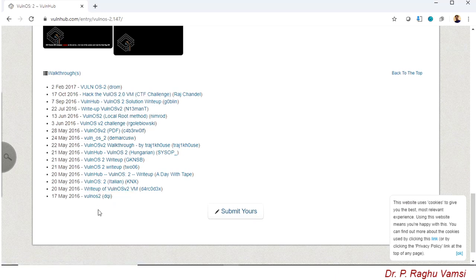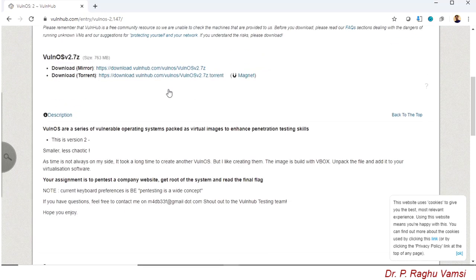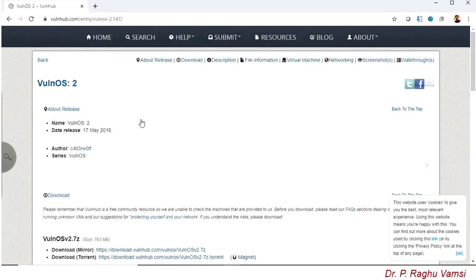Anyhow, along with these documents, I will also explain step by step in this course, whenever the related topic comes into the picture, how to perform system hacking of Vulnerable OS V2. That is the reason I recommend you to download it and install it in Oracle VM.